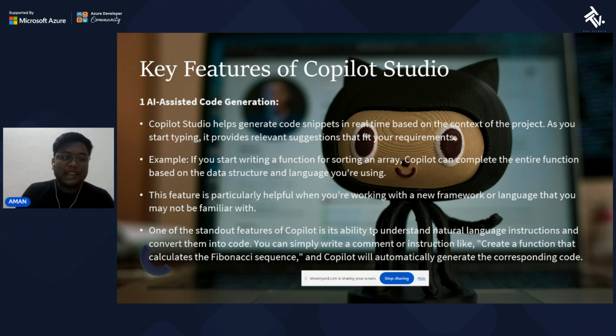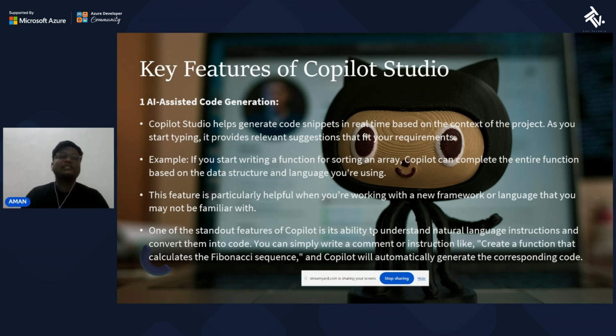This feature is particularly helpful when you are working with a new framework or language that you are not too familiar with. Like if you are new in any tech stack, like you are a Python developer and you are moving towards JavaScript, so basically you are new to JavaScript. So here you can use GitHub Copilot Studio. One of the standout features of Copilot is its ability to understand natural language instructions and convert them into code. You can simply write a command or instruction like create a function that calculates Fibonacci sequence, and Copilot will automatically generate the corresponding code.